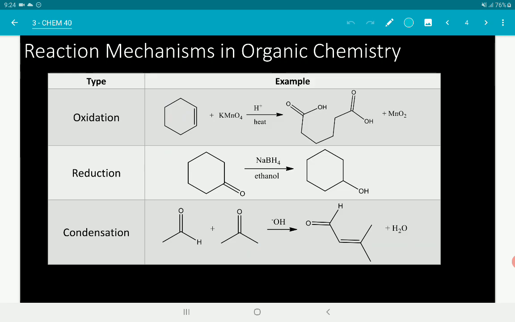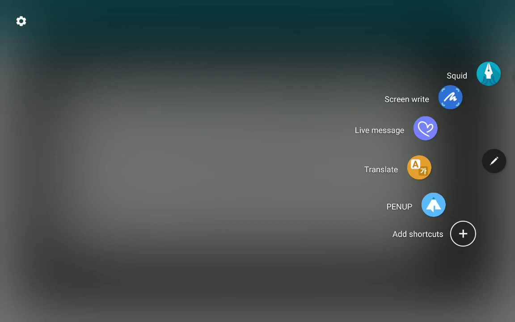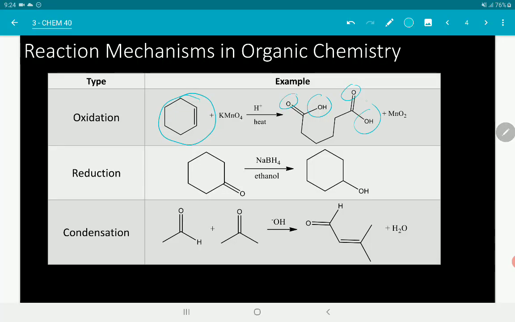Actually, these other types can be classified under either addition, substitution, elimination, and rearrangement. But they are actually very distinct in terms of their patterns of reaction. So oxidation, for example, is the increase in the number of oxygen in your substrate. So nagpapansin nyo, nagkaroon siya ng 4 na oxygen atoms dun sa compound.